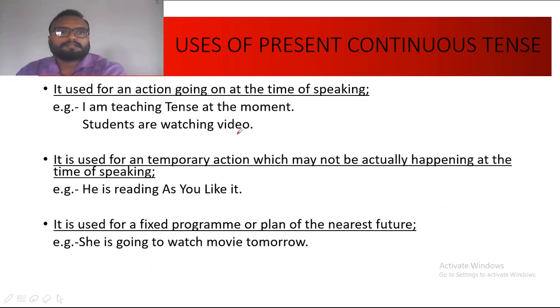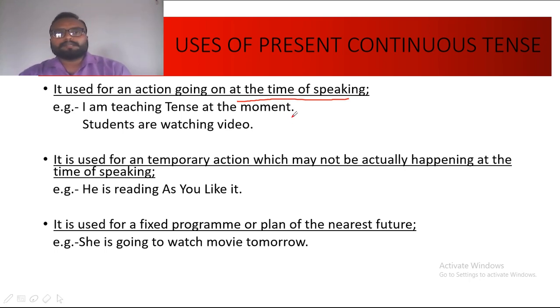Now this tense is used for an action going on at the time of speaking. So the first use is that any action which is going on at the time of speaking. So for example, right now I am teaching tense at the moment. While I am speaking at this time I am teaching you tense, and therefore present continuous tense will follow.